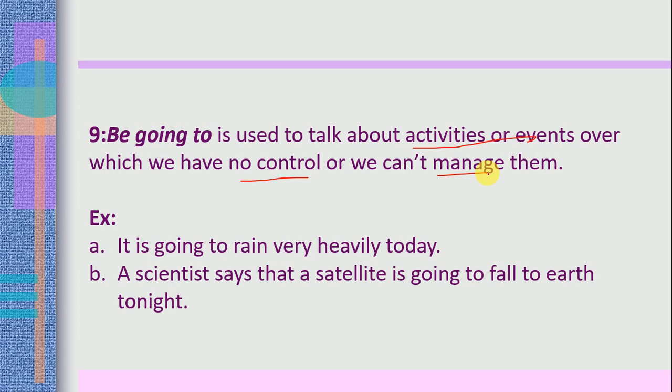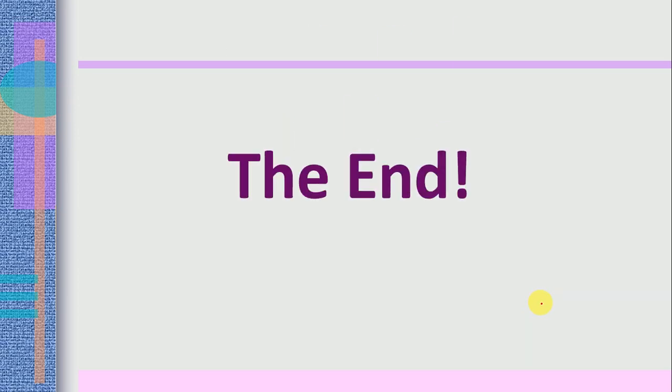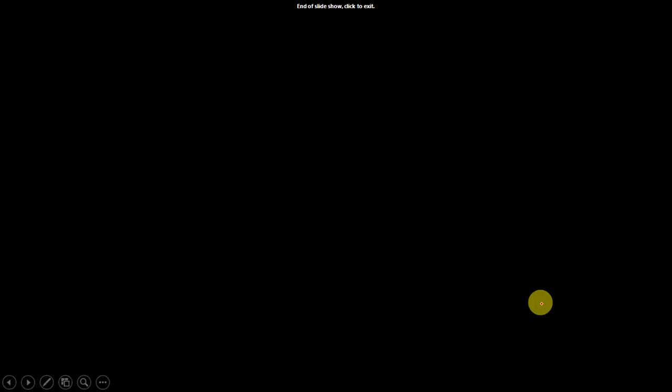It is going to rain very heavily today. Natural things. A scientist says that a satellite is going to fall to Earth tonight. So the end, this is what this was all about. I hope you understood.